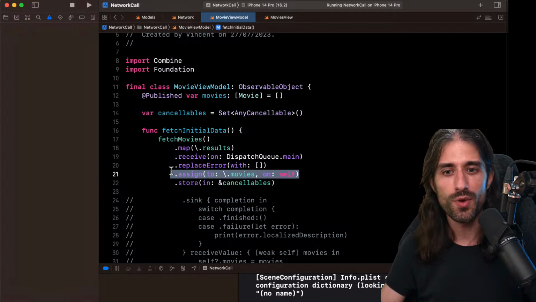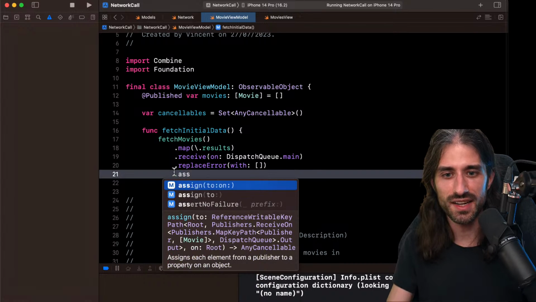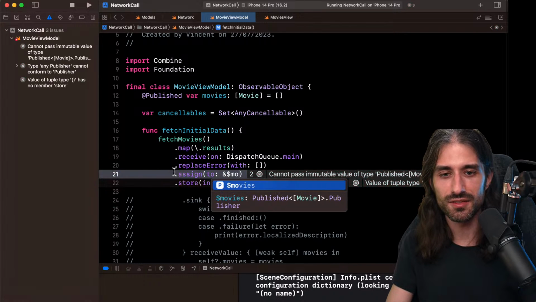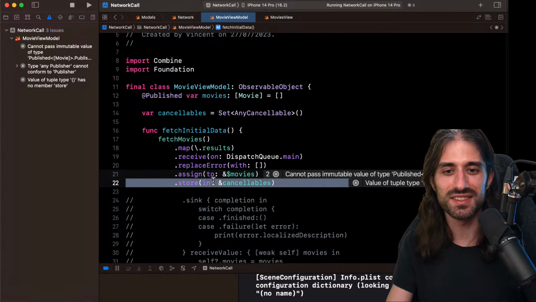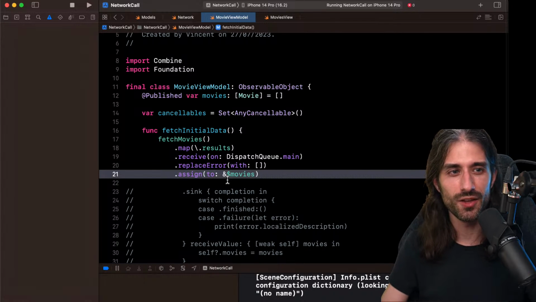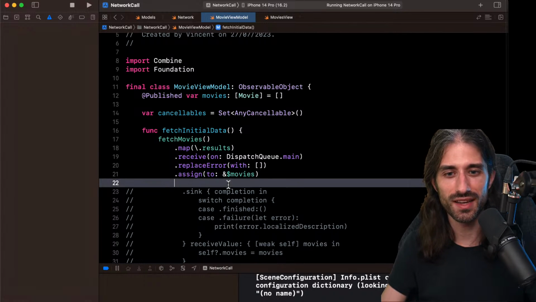But fortunately, we have the second version of assign, which is even better. This one takes a publisher and it has this very weird syntax. You can see we're doing the dollar sign. This is the most cryptic Swift can get.